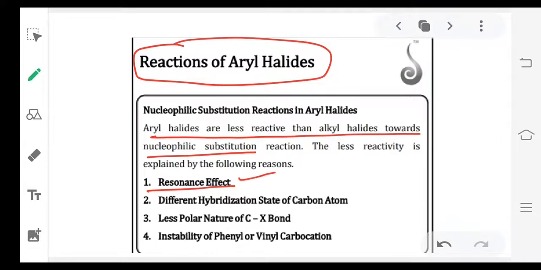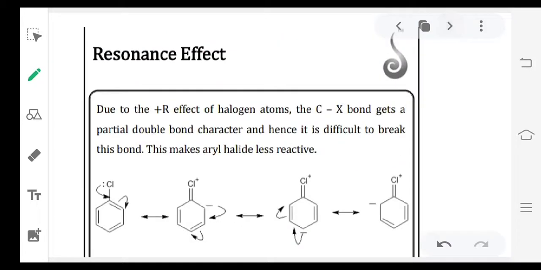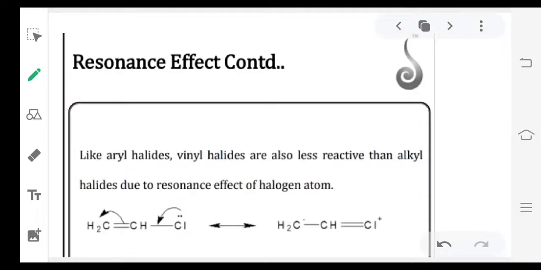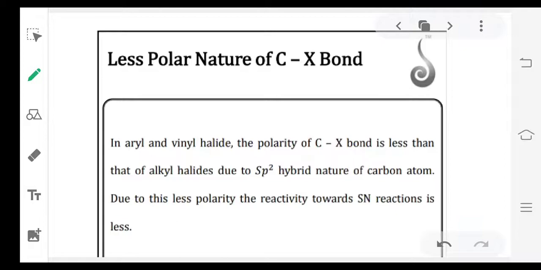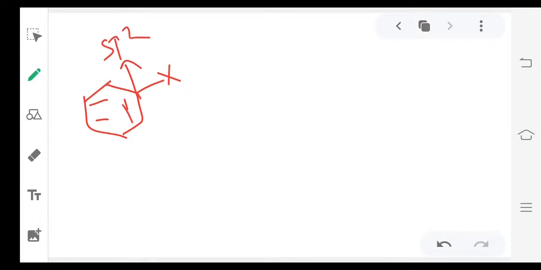So next, different hybridization states of the carbon atom. If the hybridization of the carbon atom is different, what will happen? As we discussed, in aryl halides there is an sp2 carbon, a double bonded carbon, and in the case of alkyl halides, an sp3 carbon.